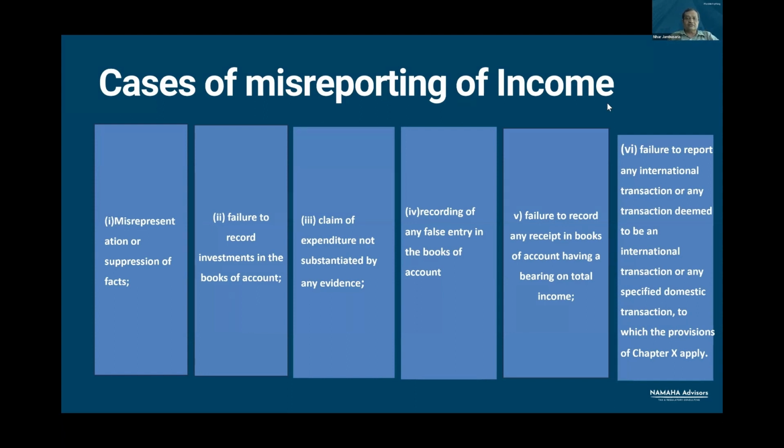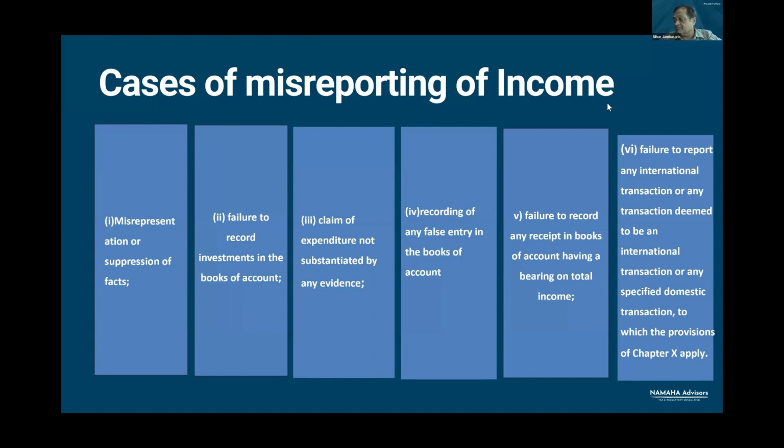As per Finance Act 2023, surcharge is leviable at the rate of 25% on tax. So on 60% tax, surcharge is leviable at the rate of 25%, which comes to 15%. So 60 plus 15, the tax payable will be 75%.